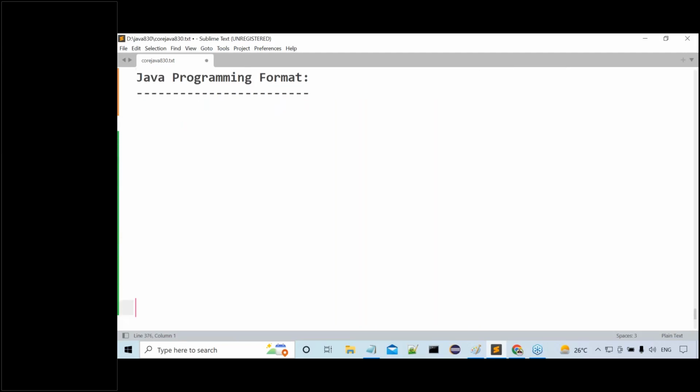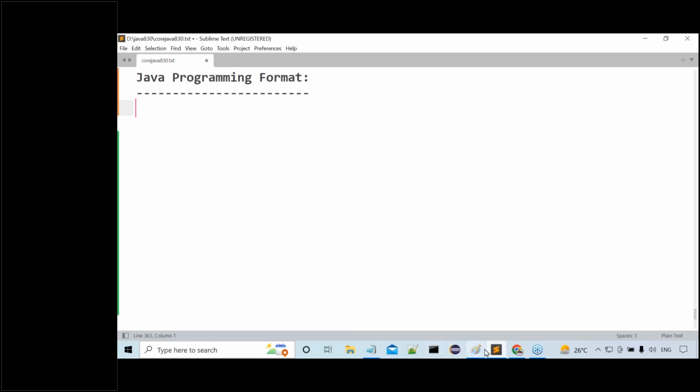Let's observe this clearly. After completion of the Java programming format, I'll go for the steps to prepare the first Java program. Before that, I may go for naming conventions in Java also. Different naming conventions are available. What conventions do we have to follow while writing a Java program? All these concepts we are going to understand. Now let me explain the Java programming format.